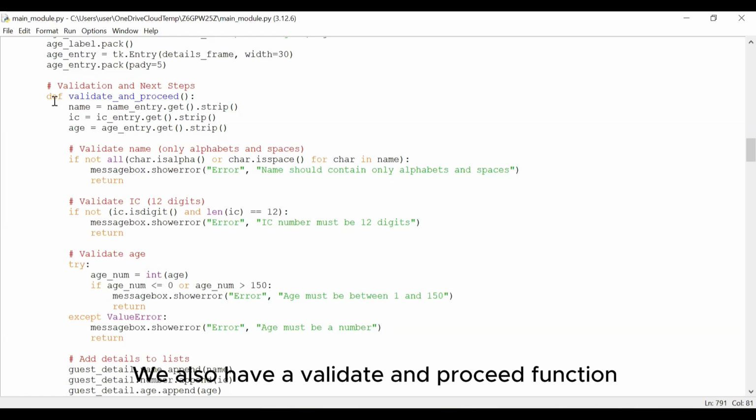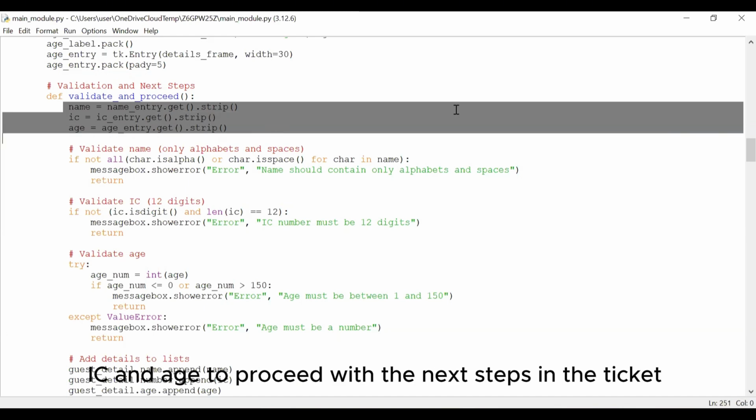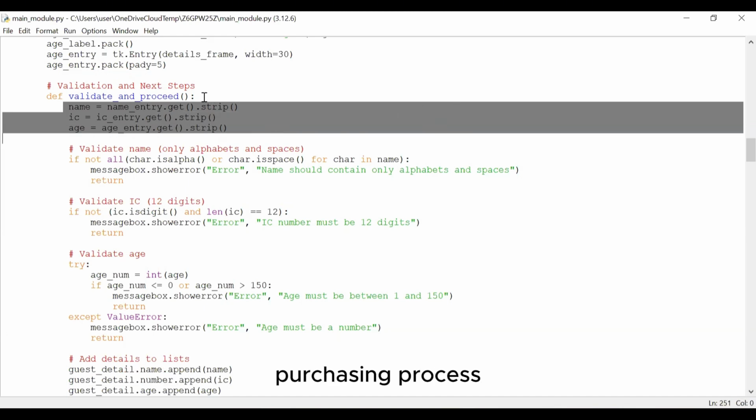We also have a validate and proceed function, which is responsible for validating the user's name, IC, and age to proceed with the next steps in the ticket purchasing process.